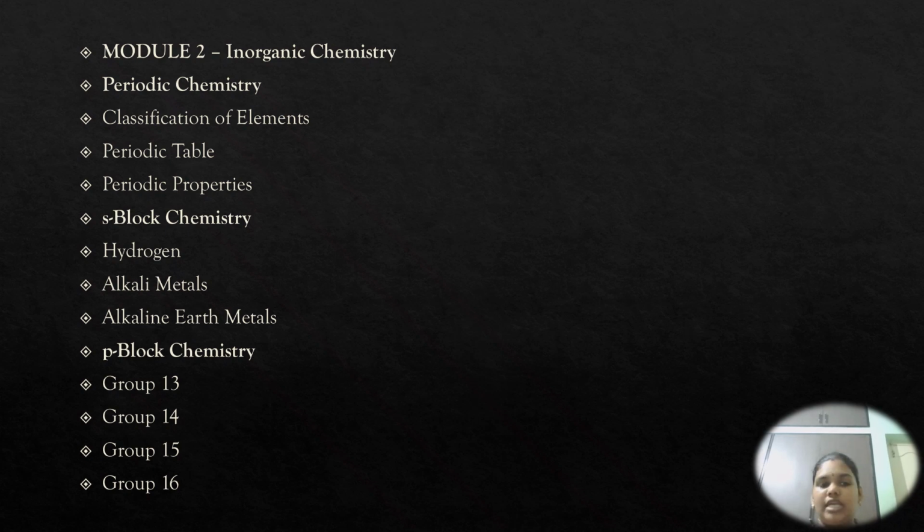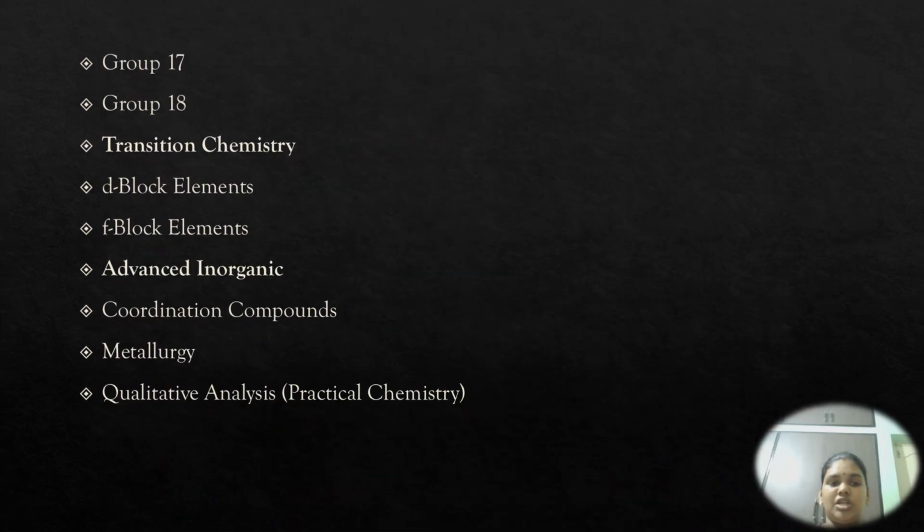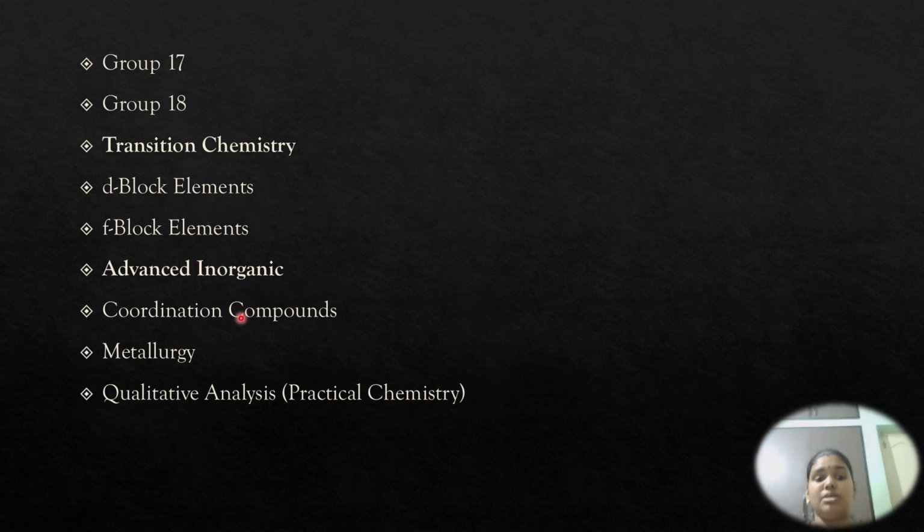And module 2 is inorganic chemistry. The main thing we are going to see is periodic chemistry, which is important for all of chemistry. Next we are going to see classification of elements, periodic table, periodic properties, and S block, P block, D block, and F block elements. In all the blocks we will be seeing each group separately with its characteristics and explanation. We will see the transition and inner transition elements, that is D and F block. And advanced inorganic chemistry means coordination compounds, metallurgy, and qualitative analysis as well, which comes under practical chemistry. So these are the topics we are going to cover in the inorganic part.